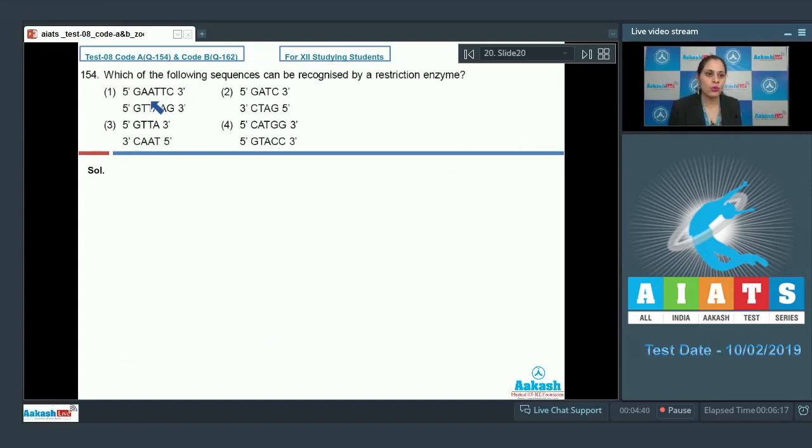Question number 154. Which of the following sequences can be recognized by a restriction enzyme? The very first option given is 5' to 3' GAATTC, and from 5' to 3' again in the antiparallel strand, GTTAAG. This is an incorrect option because the sequences recognized by restriction enzymes are palindromic sequences.